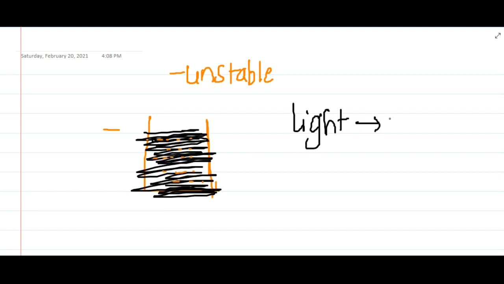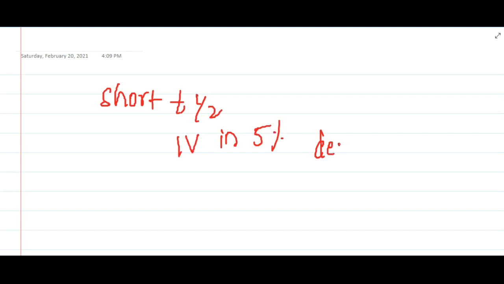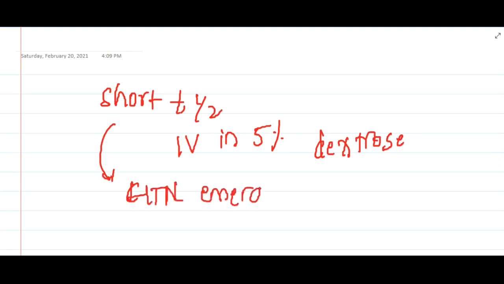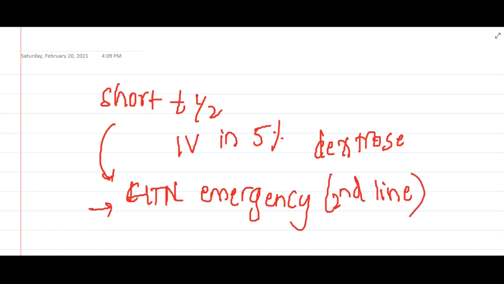Because the light decomposes the substance, okay, then this sodium nitroprusside has a short half-life. It is given as IV infusion in 5% dextrose. Because of its short half-life, it can be used in hypertensive emergencies, and it is rapidly acting also, so the doses can be titrated. So if we see the uses, it can be used in hypertensive emergencies. Actually it is used as a second line in hypertensive emergencies.